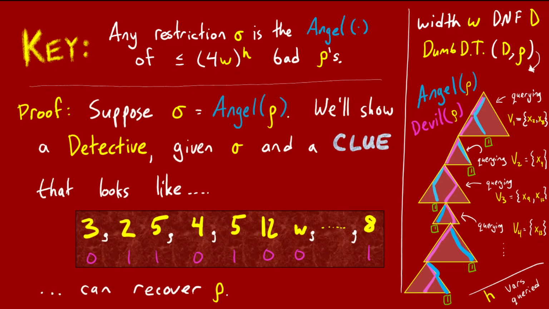Let's suppose that sigma is a restriction that is the angel of some bad rho. We are going to describe a detective who, given sigma and a small clue, can determine what rho is. The clue will look like this scrap of paper with some numbers and commas and bits written on it. Don't worry just yet about how this clue will help the detective figure out rho given sigma. Instead, let's think about why this assertion allows us to prove the key fact.